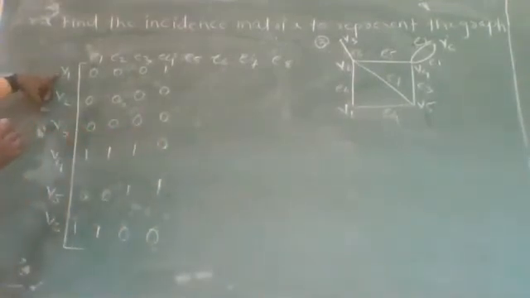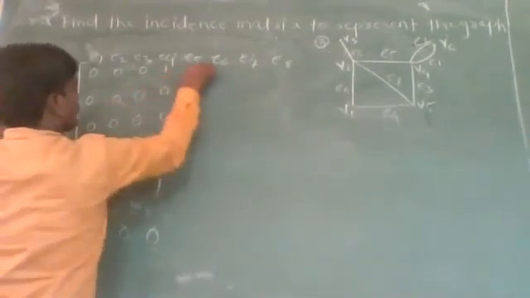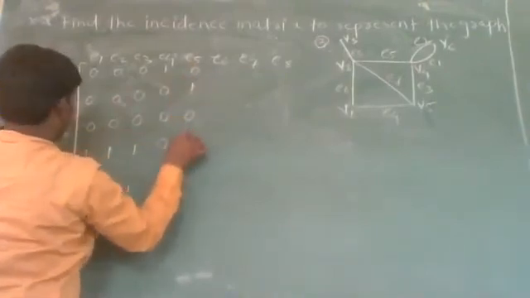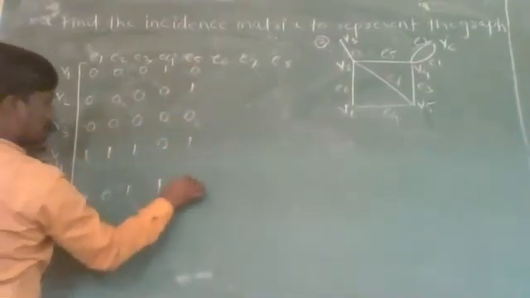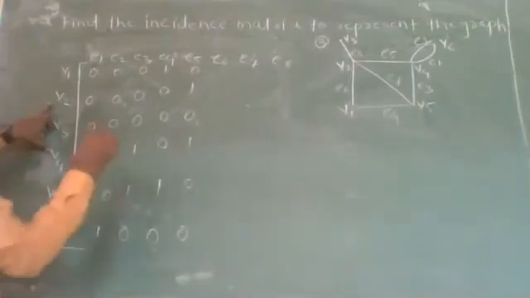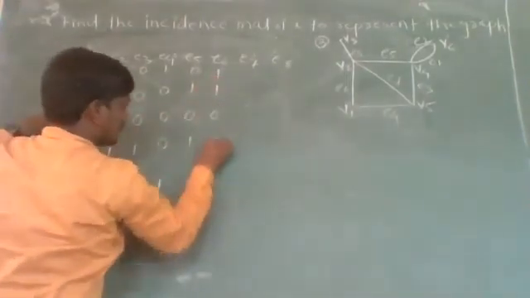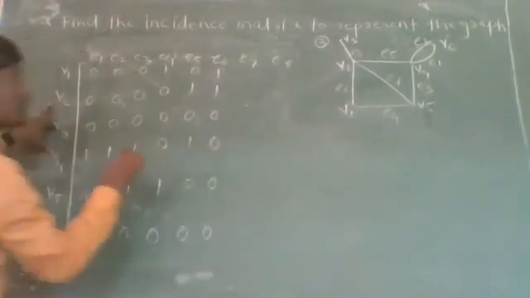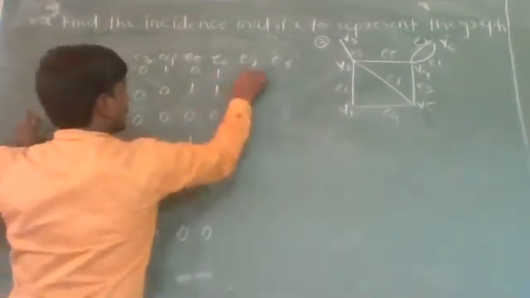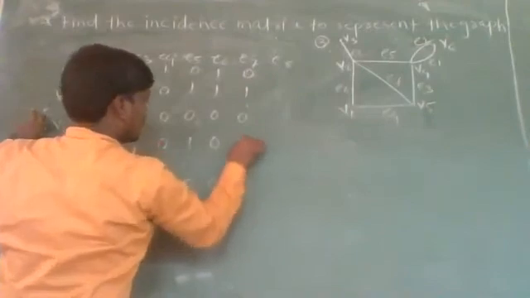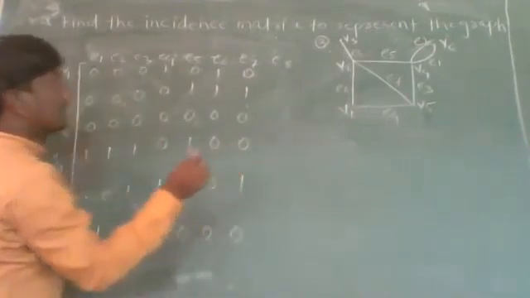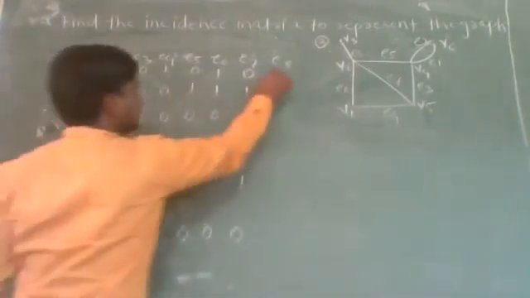Edge E5 incident on V2, V4. Edge E6 incident on V1, V2. E7, V2 and V5. And E8 incident on V2, V3.